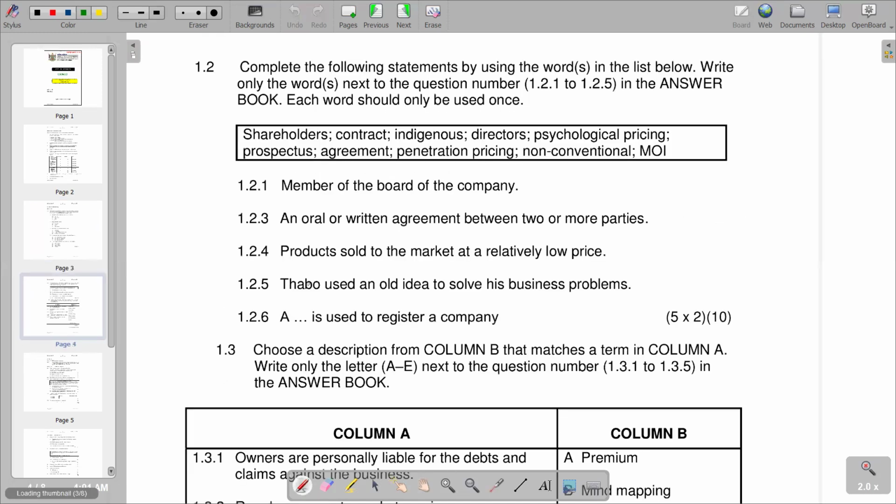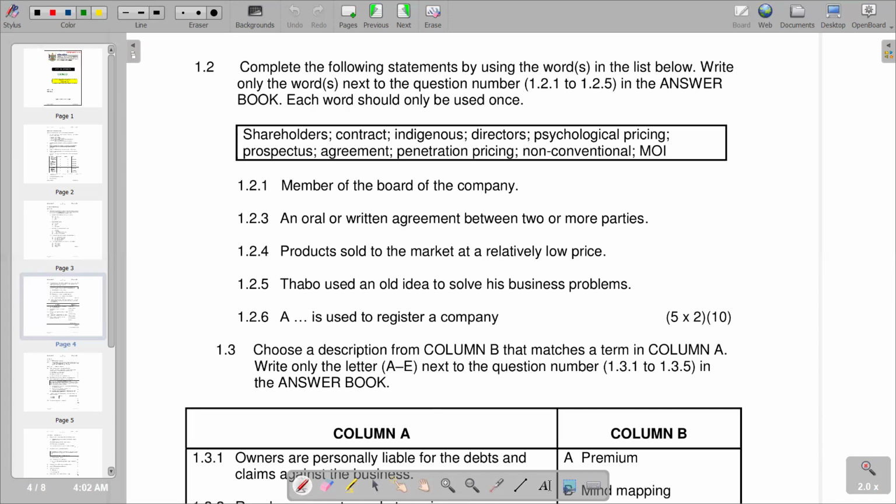Then moving on to the second part of the question, which is 1.2. We have: complete the sentences using only the word or words next to the question number, that's 1.2.1 to 1.2.5 in the answer book. Each word should only be used once. We're given the words: shareholders, contract, indigenous, directors, psychological pricing, prospectus, agreement, penetration pricing, non-conventional, and then MOI. Of course, MOI is memorandum of incorporation.